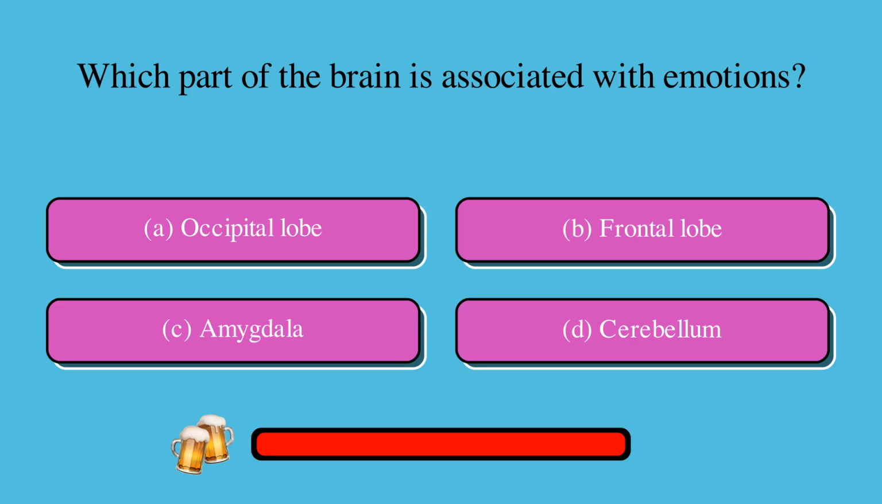Which part of the brain is associated with emotions? Is it A, occipital lobe, B, frontal lobe, C, amygdala, or D, cerebellum? The correct answer is C, amygdala.